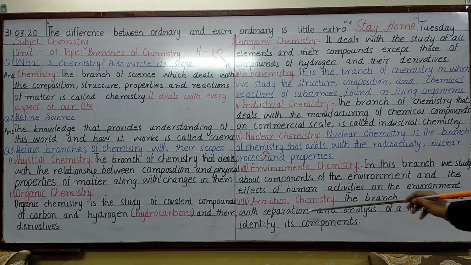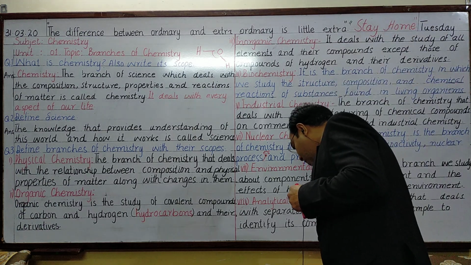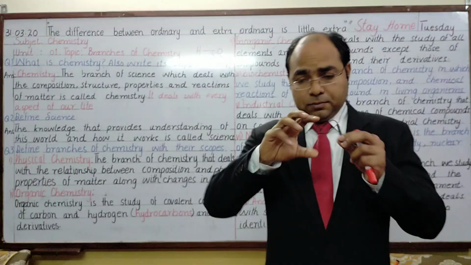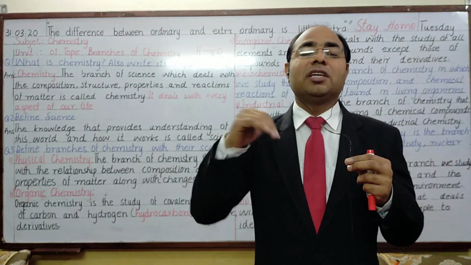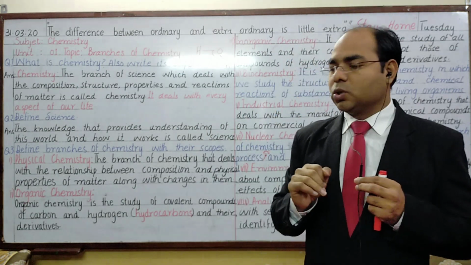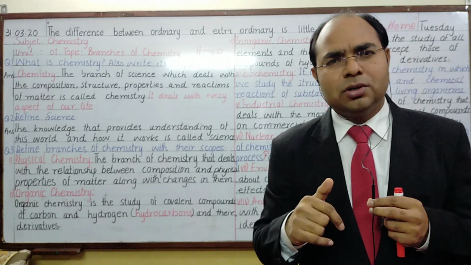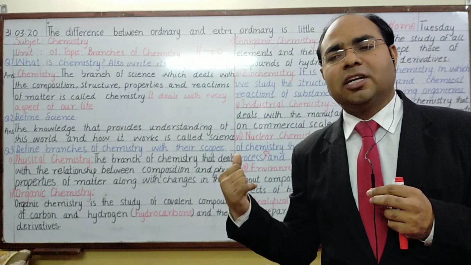The branch that deals with the separation and analysis of a sample to identify its components. So you take any sample, any compound, you separate its components, and then you sit and analyze. So this work is done under the branch of chemistry known as analytical chemistry. So I hope I was able to convey to you the message of how these branches work in chemistry.